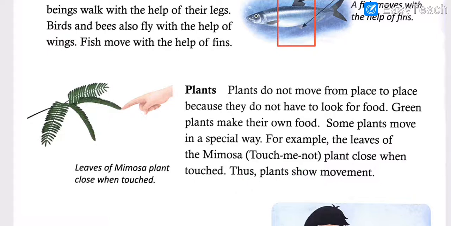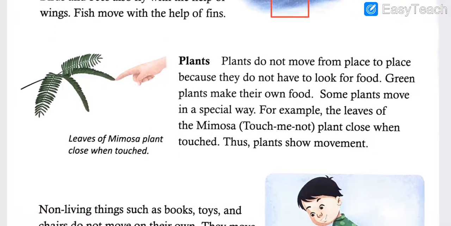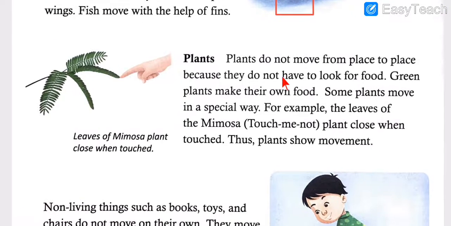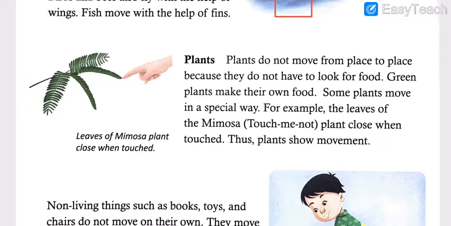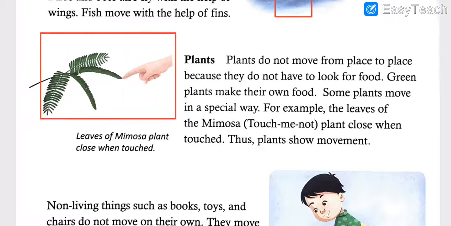Now move, here it is described in a different way. Moving does not mean only walking. That is a kind of moving, a kind of movement. But here one plant is shown which is very famously known as the touch-me-not plant. So can you see in the picture? I have highlighted it for you. So this is a kind of plant which you touch. So can you see the difference?